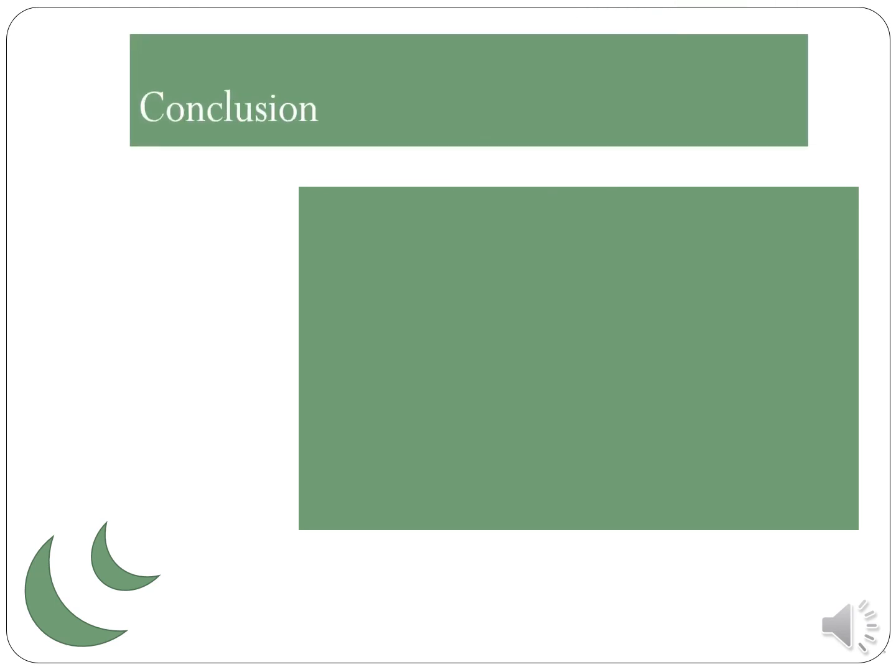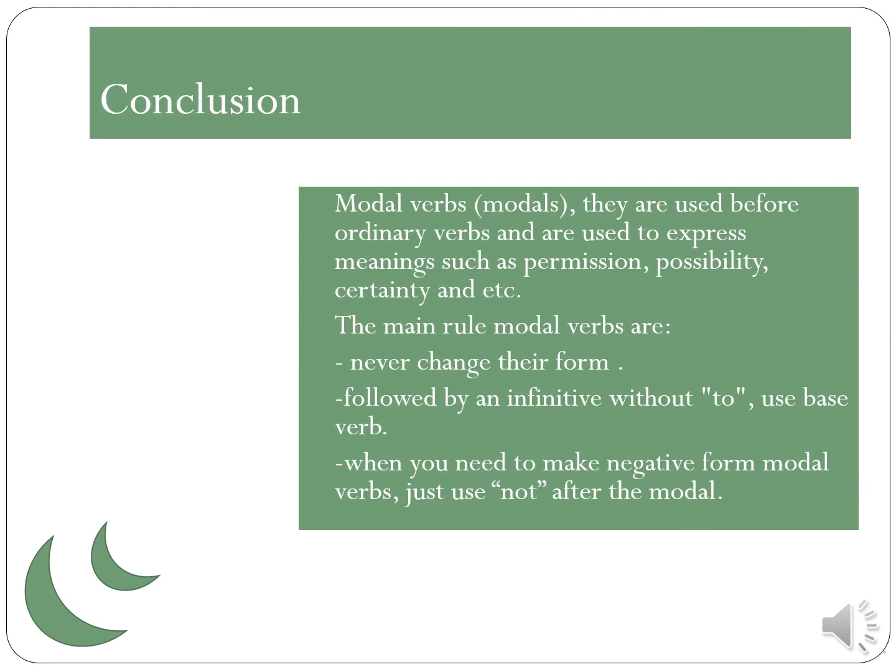The last slide is conclusion. Modal verbs are used before ordinary verbs and are used to express meaning such as permission, possibility, certainty, and so on. The main rule: modal verbs never change their form. You cannot add s for the third person singular, or add ing or ed.